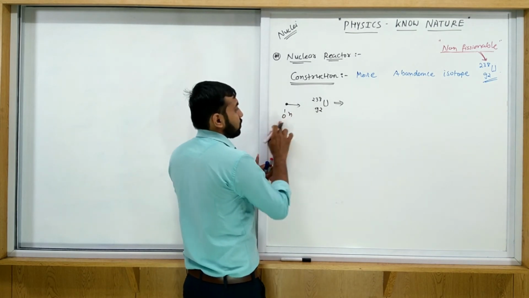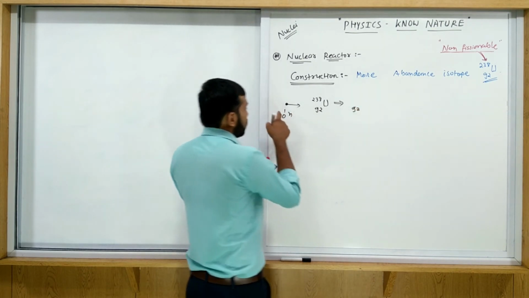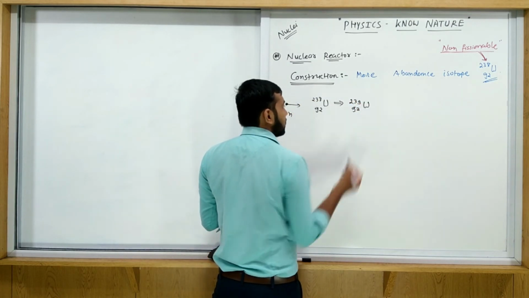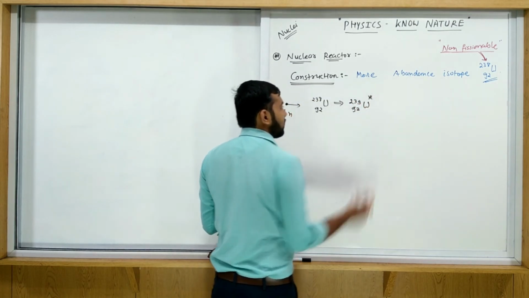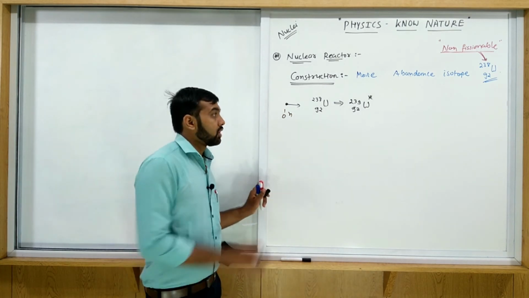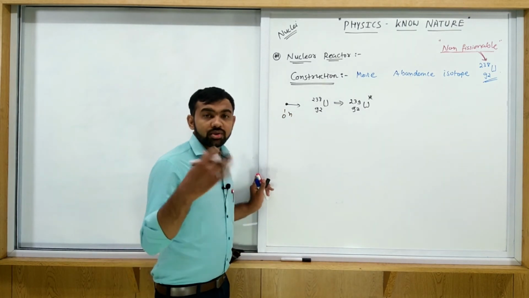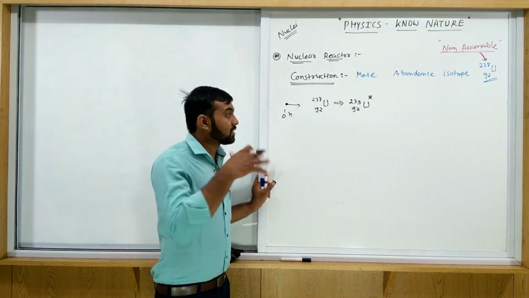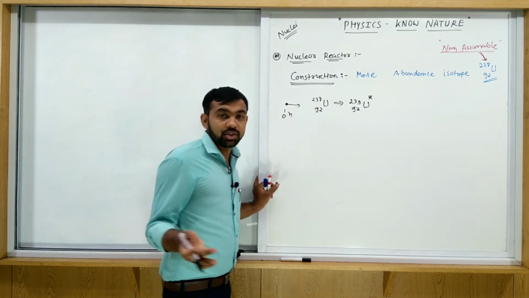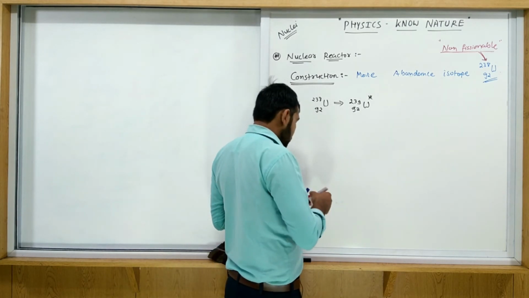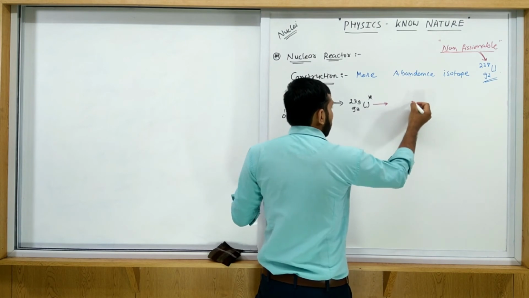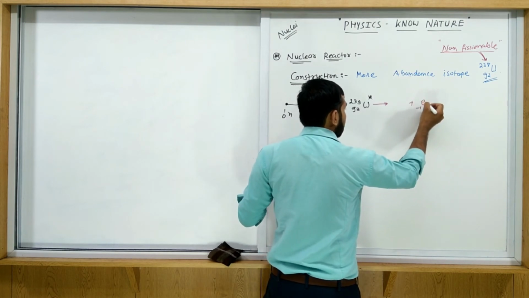0 and 92, so 92 as it is. 1 plus 238, so that is 239. So that is uranium, now in an excited state. This uranium is producing a beta, meaning it is decayed by beta minus emission. So it is converted, plus minus 1, 0.